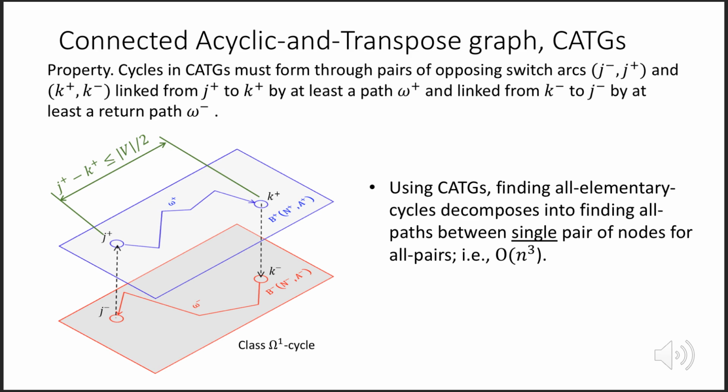To facilitate the analysis of cycles in a capacitated digraph, we transform the transit network into a connected acyclic and transpose graph, or CATG. A CATG is formed by connecting a DAG and its transpose by pairs of switch arcs. Cycles in CATGs may only form through pairs of opposing switch arcs. We develop a procedure to find all elementary cycles between pairs of switch arcs in a CATG, and prove it has O(n^3) worst-case runtime upper bound.